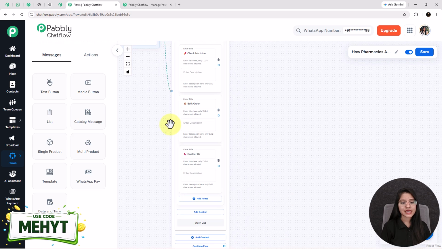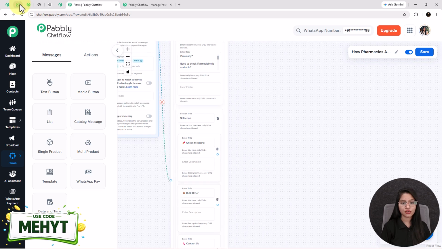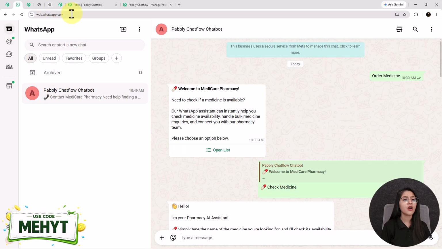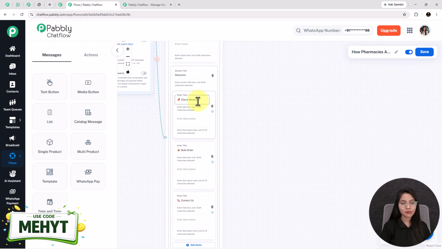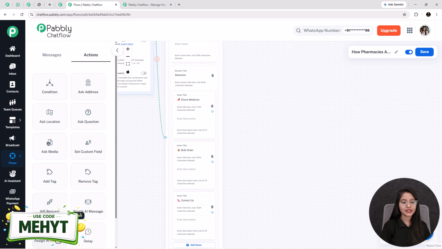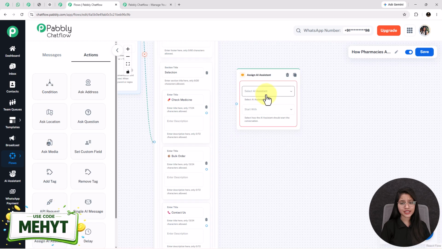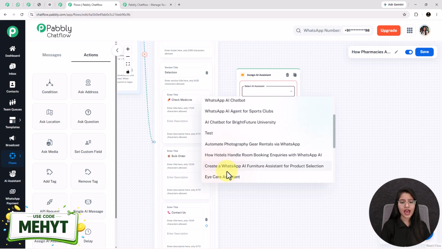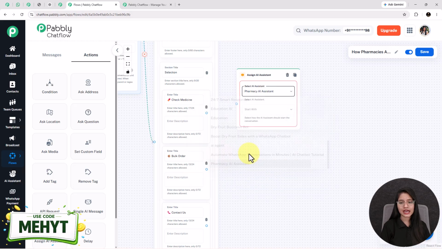See, in real time, this message is going to be delivered to your customers like this. Now, whenever the customer clicks on this check medicine button, then automatically an AI powered assistant takes over the conversation. So for that, I am clicking on this actions option and adding the button assign AI assistant. Next, I am selecting the AI assistant from here. See, I have already created this pharmacy AI assistant before.